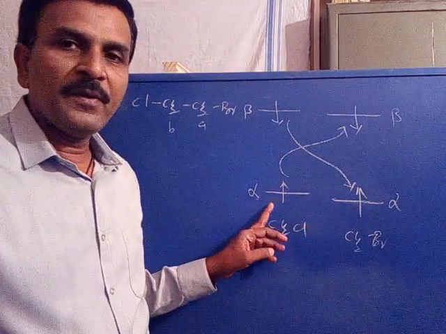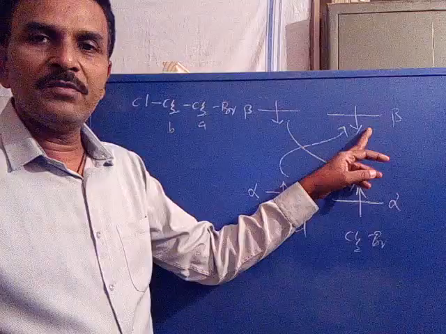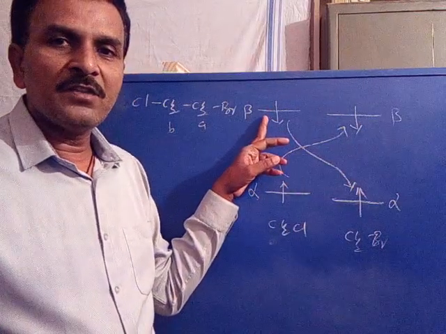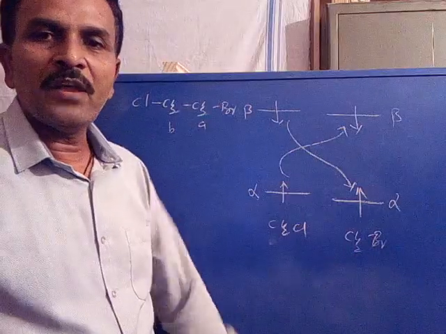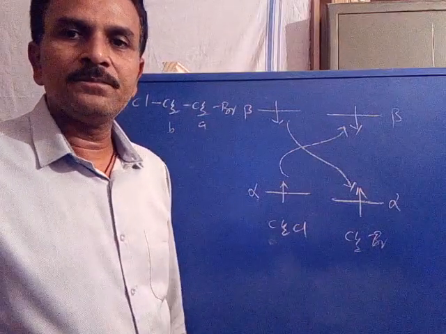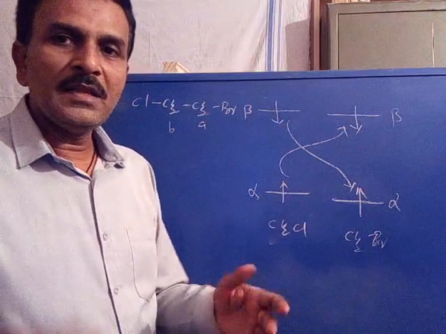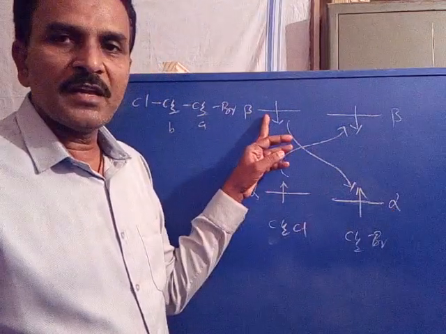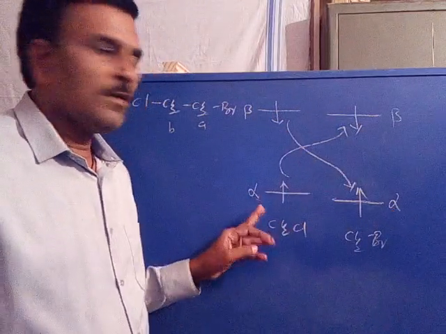In the same way, CH2Br lower couples with higher, and higher couples with lower.